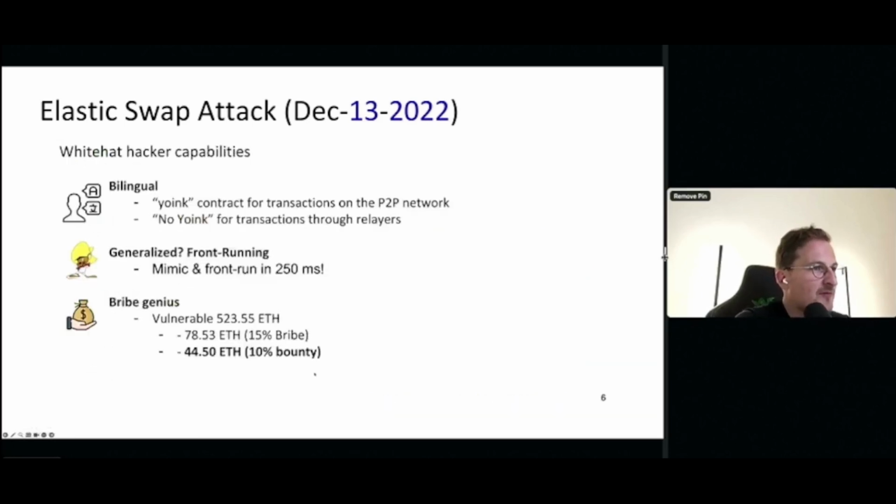Okay, so what can we learn from Yoink? Well, Yoink seems to be some kind of a white hat hacker, which has bilingual capabilities. So he's speaking both on the peer-to-peer layer and through relayers. He can mimic and front run transactions in less than 250 milliseconds, and he's really good at bribing too. So the overall attack yielded over 500 ether, of which 15% were used to bribe the relayers, and 10% was taken as a bounty by Yoink, right?